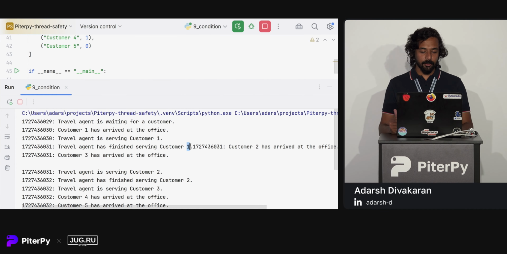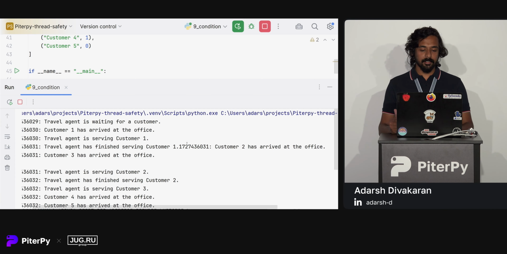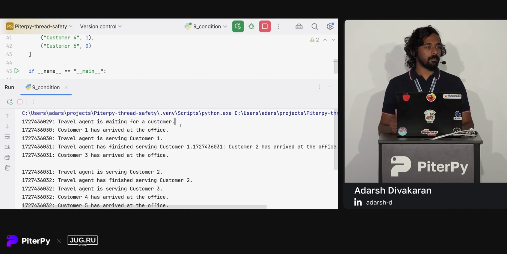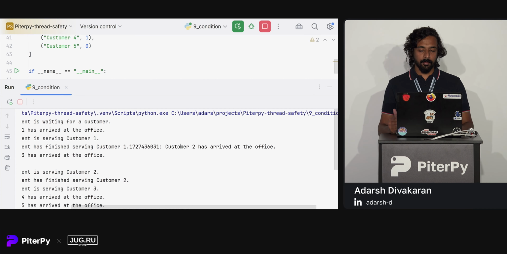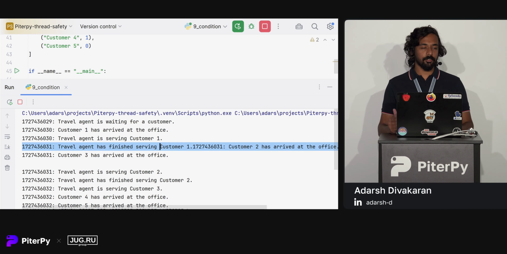In our case, you can see that I'm using a print here. By default, the print statement prints something, and it prints a new line after that. The next print happens on a new line, but you can see the print statements are producing interleaved outputs here. So this is a thread safety issue found in Python on Windows.